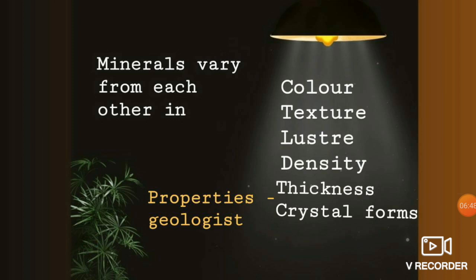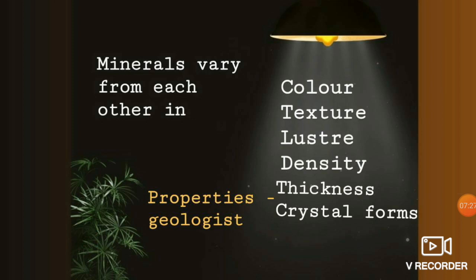For example, your mother will be washing the clothes, right? So when they are keeping them in very bright sun, what happens to the cloth? It will be faded, right? And if you are using a cloth which is not at all shown to the sunlight, what will happen? The color will not be faded easily, right? So here, based on the sunlight, that is temperature, the color of the cloth is varying. Likewise, based on different physical and chemical conditions like compression and pressure, the formation of the minerals will be affected. If a mineral is appearing in a particular form, that will definitely be due to the physical and chemical properties under which it is formed.